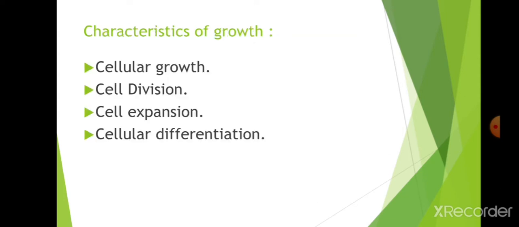Next, characteristics of growth. What are the main characteristics of growth? It means that if this occurs, that is growth. That is cellular growth: cells will grow and cell division will occur. The divided cells will expand, and expanded cells will differentiate into different tissues. A group of cells becomes one tissue, a group of cells becomes stem, a group of cells becomes leaf. That is known as cellular differentiation.